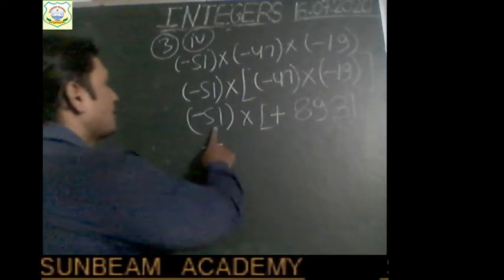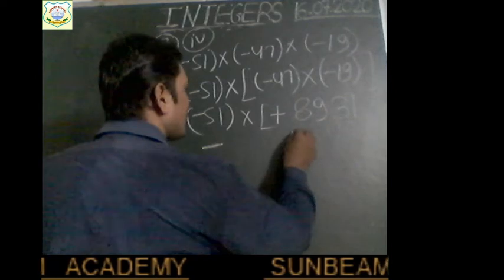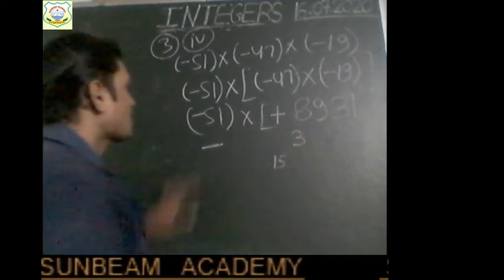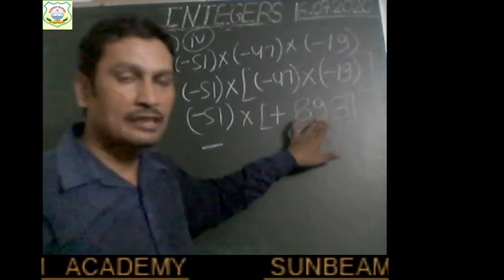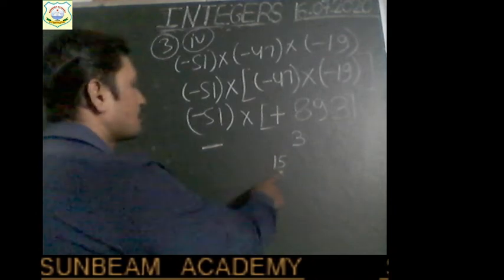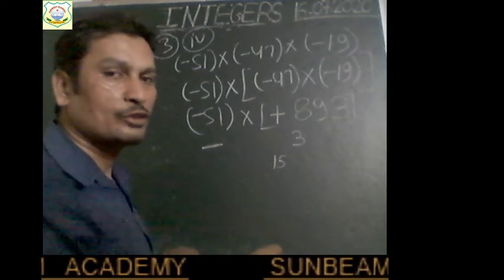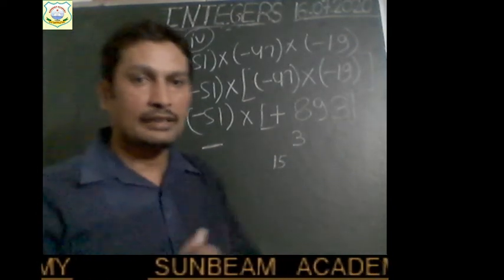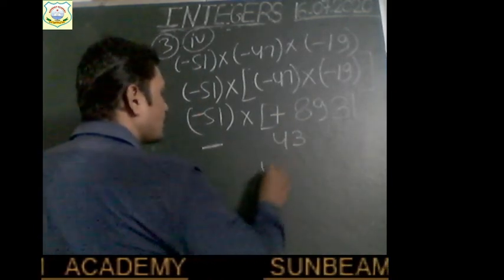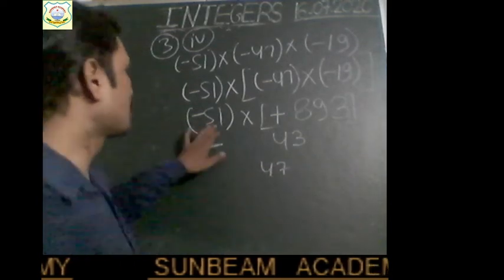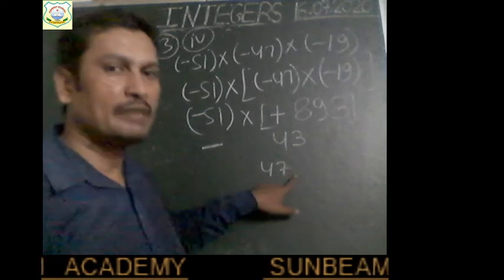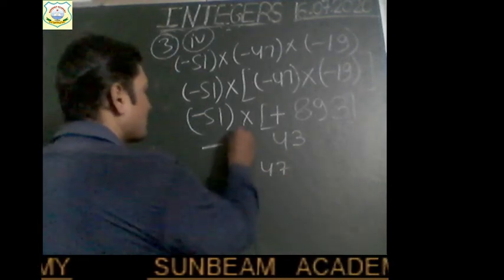So 51 threes are 153. So 3 will be written here. Carry will be 15. Okay? 51 nines are 459. Okay? And then 15 is carry, it will be added. So what do we get? 474. So we will write 4 here and carry will be 47. Now 51 eights are 408 and 47 will be added. So we will get 455.